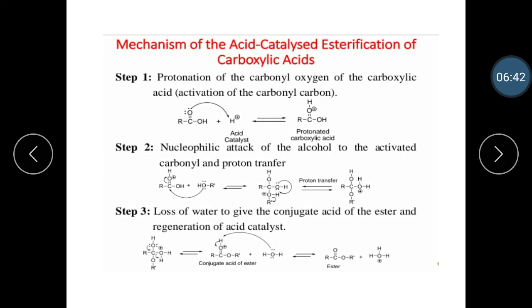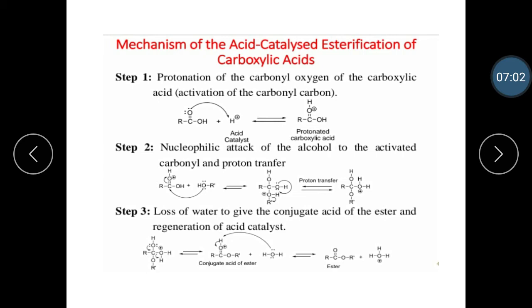Proton transfer in the tetrahedral intermediate converts the hydroxyl group into an OH2 group, which, being a better leaving group, is eliminated as a neutral water molecule. The protonated ester so formed finally loses the proton to give ester.